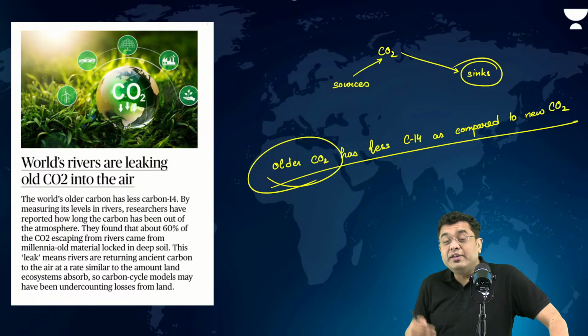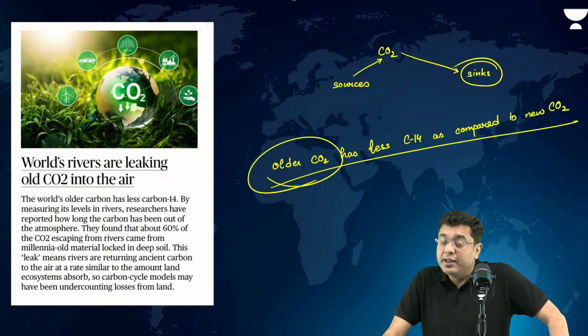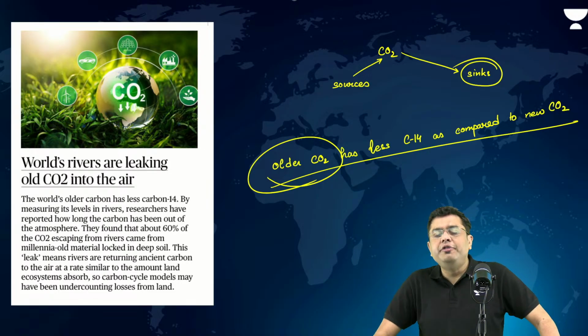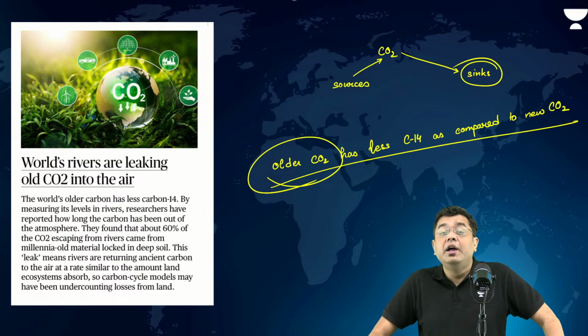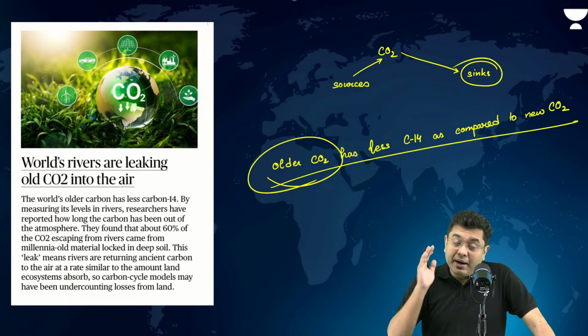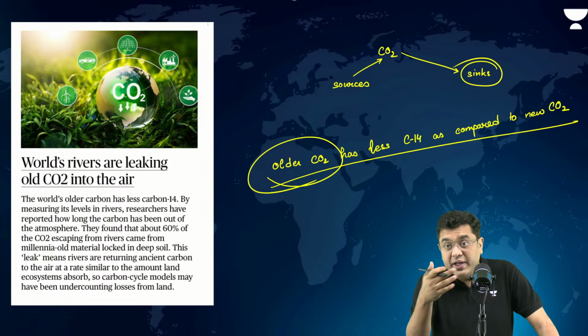So it has been found that the rivers have been releasing that older CO2, which again puts into question our known assumption of the sources and sinks of carbon dioxide, as it is a kind of new emission source that we are seeing now. So that again puts the importance of afforestation, reforestation, and vegetation cover across the regions of the rivers to be very, very vital. Planting trees across the riparian buffers and across the embankments again becomes very important.